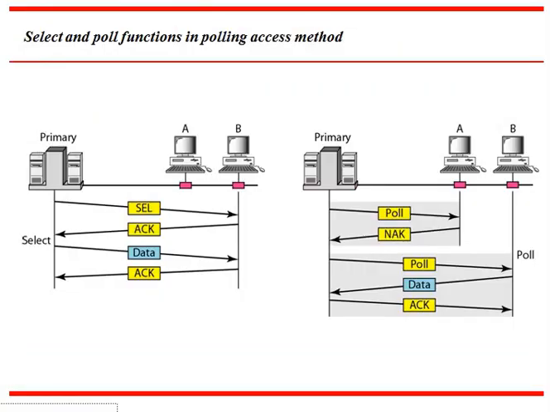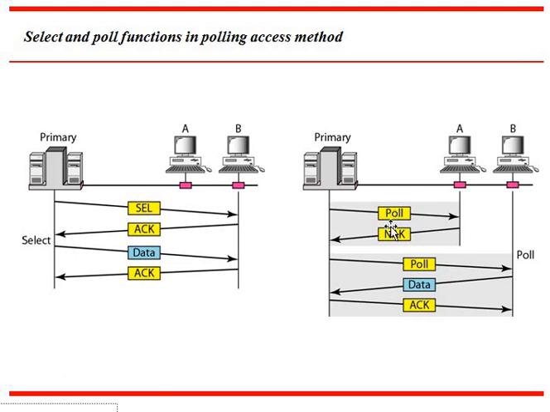Next one we have the select and poll function. In the polling access method, we have a primary and 2 stations. This shows how the data will be sent from the primary to station B: first it will select and receive the acknowledgement. After receiving the acknowledgement, again the data will be sent, and for that data it will get the acknowledgement for the primary.